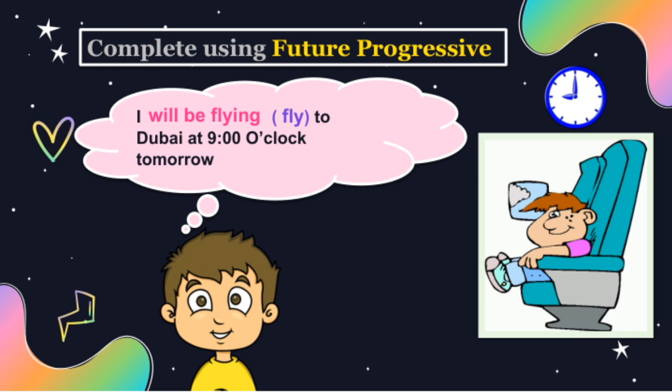Notice how we form it. We use will be plus the verb with an ing ending. This structure helps us communicate that the action will be in progress at a particular moment. In the context of our presentation, understanding the future progressive allows us to talk about future plans clearly and precisely, which is essential for effective communication.